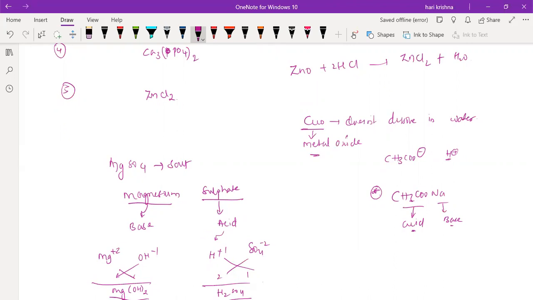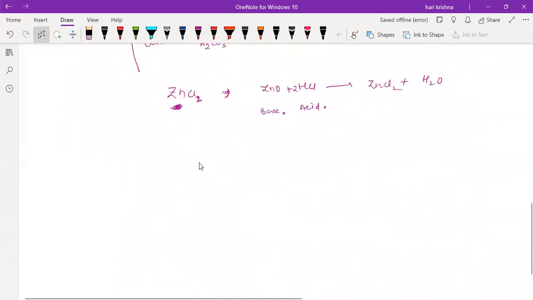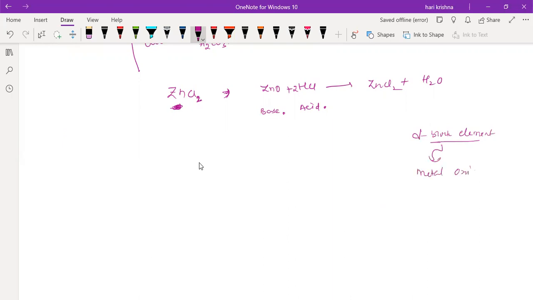Remaining any doubts? How do I know for a salt I need to take the metal oxide only? When you come to the D block elements in the periodic table, D block elements are metals. Their oxides you take directly in the metal oxide format only. Like I said, zinc, iron, copper, all these are D block elements only. So take them in the form of metal oxide only. Understand now? Yes, sir.